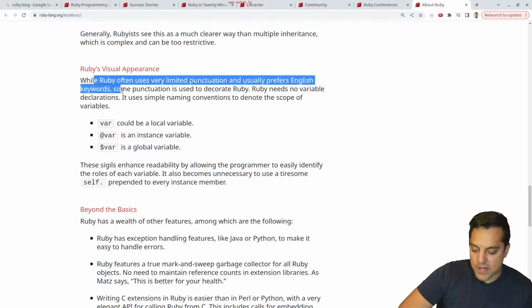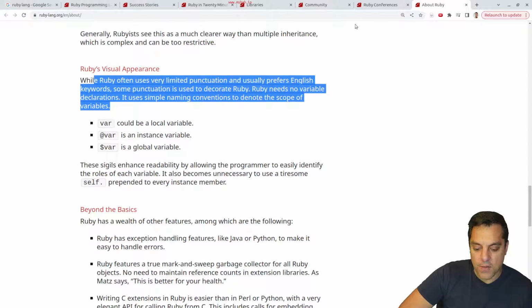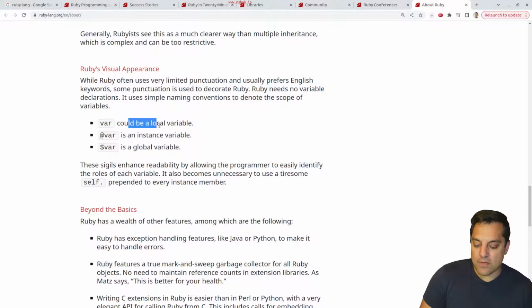Let's see, visual appearance. So this is just some guides that I think are going to be helpful for us before we go on the actual 20-minute tour here. Var could be a local variable. @var is an instance variable. Okay, so like some object that we create, and $var is a global variable.